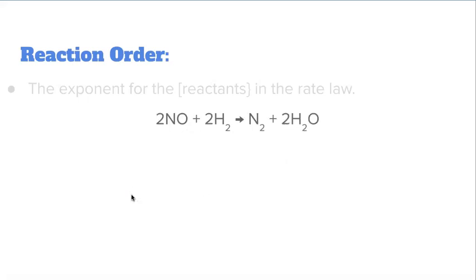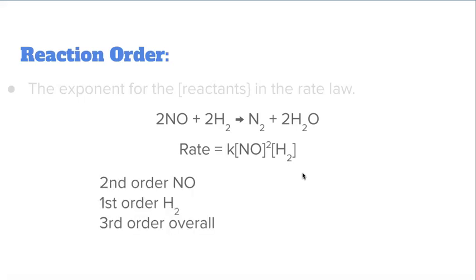All right. Here's another example. Here's the rate law for this reaction. Again, we cannot determine the rate law without experimental data. So I took the experimental data and I wrote this up. Later on in this unit, we're going to figure out methods on how to determine these. So, what is the reaction order of nitric oxide? What is the reaction order for diatomic hydrogen? What is the overall order? Second order NO, first order H2, third order overall.